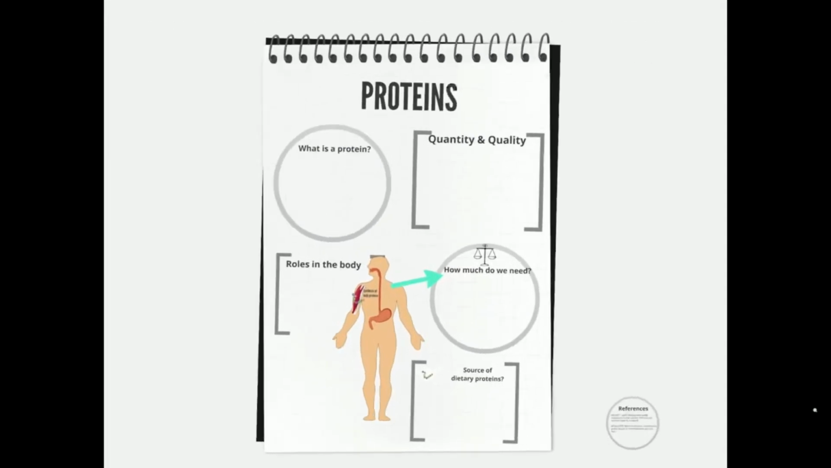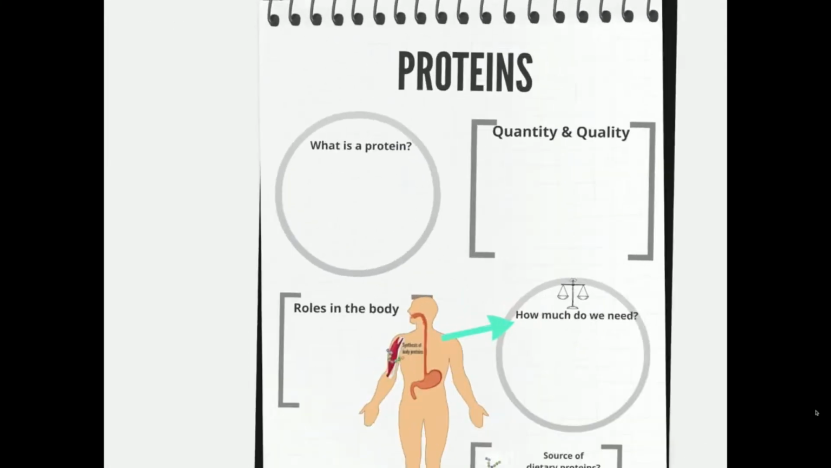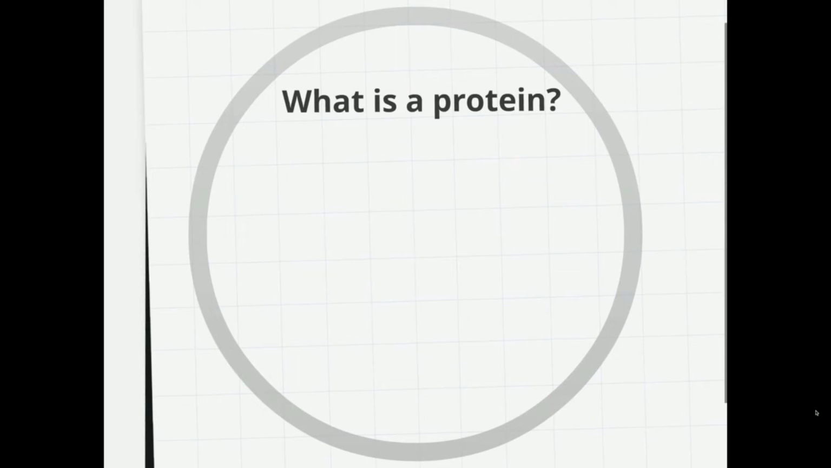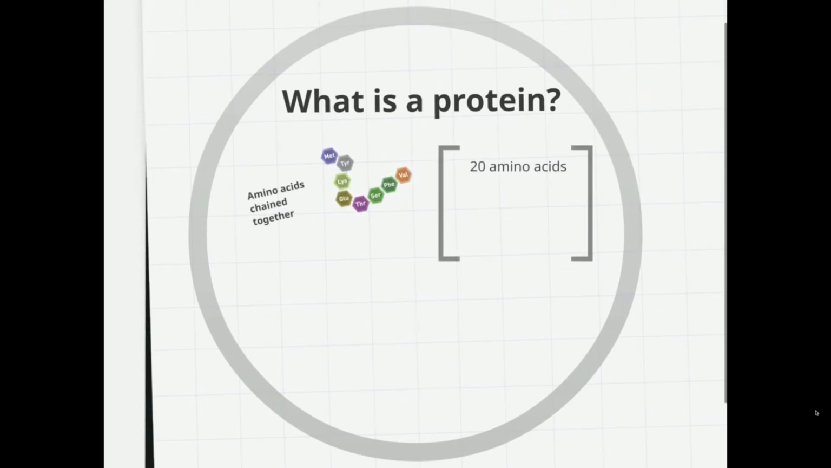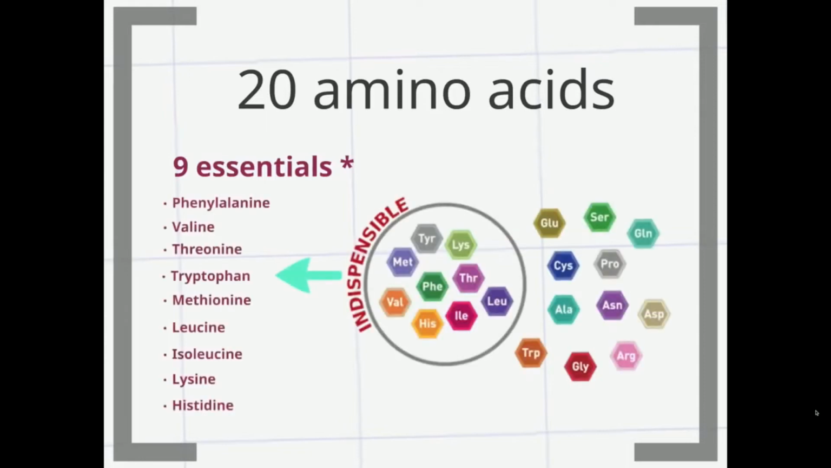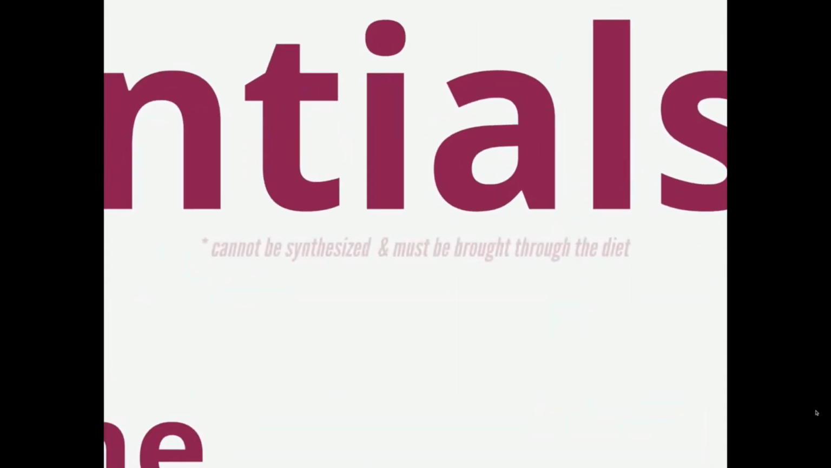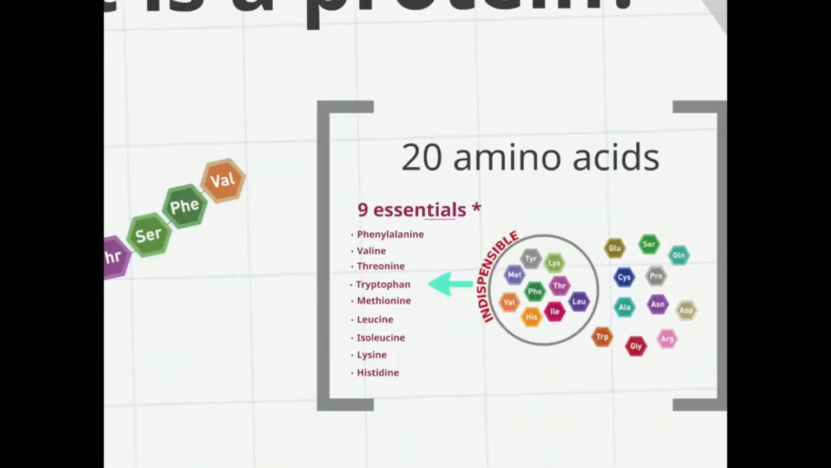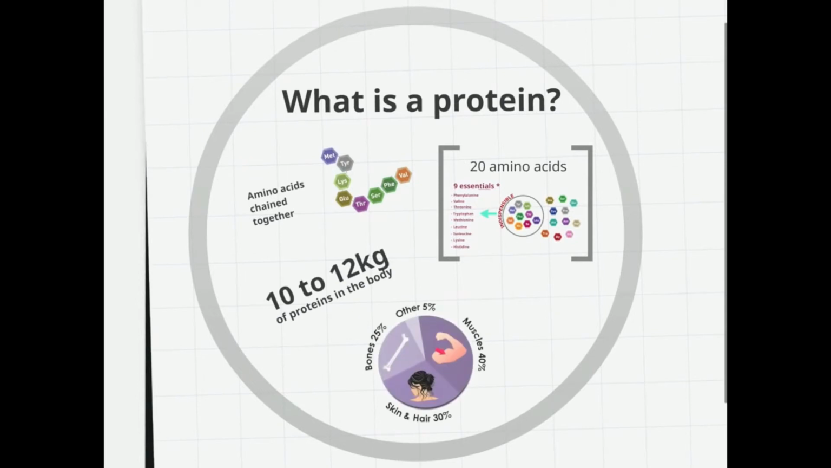Macronutrients and health. Proteins. What is a protein? A protein is made up of basic elements, amino acids, chained to one another. There are 20 amino acids that are found in proteins, and among them, 9 are essential for the organism. An essential or indispensable amino acid is an amino acid that cannot be synthesized by the organism, and therefore must be supplied in its diet. There is approximately 10 to 12 kilograms of proteins in the body.